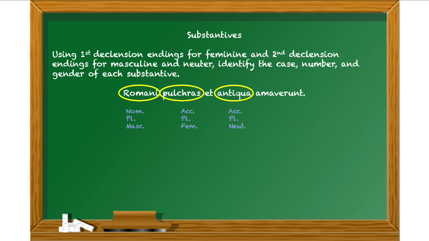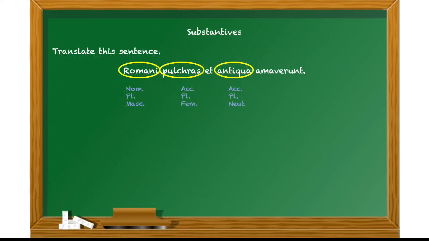Well, since neuter substantives are things, it's unlikely that things would be loving something. So we can assume that it's not nominative, that word can't be the subject, and will in fact be accusative, plural, and neuter.